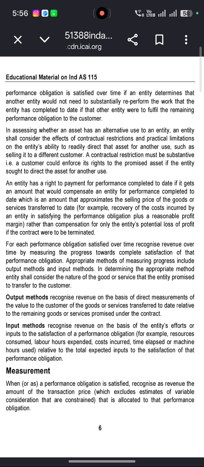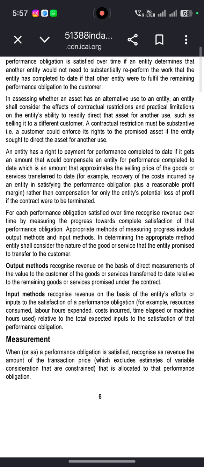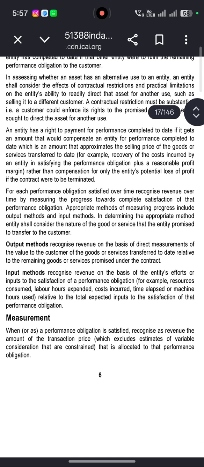An entity has the right to payment for performance completed to date if it gets an amount that would compensate the entity for performance completed to date, which is an amount that approximates the selling price of the goods or services transferred to date. For example, recovery of the cost incurred by the entity in satisfying the performance obligation plus a reasonable profit margin, rather than compensation for only the entity's potential loss of profit if the contract were to be terminated.